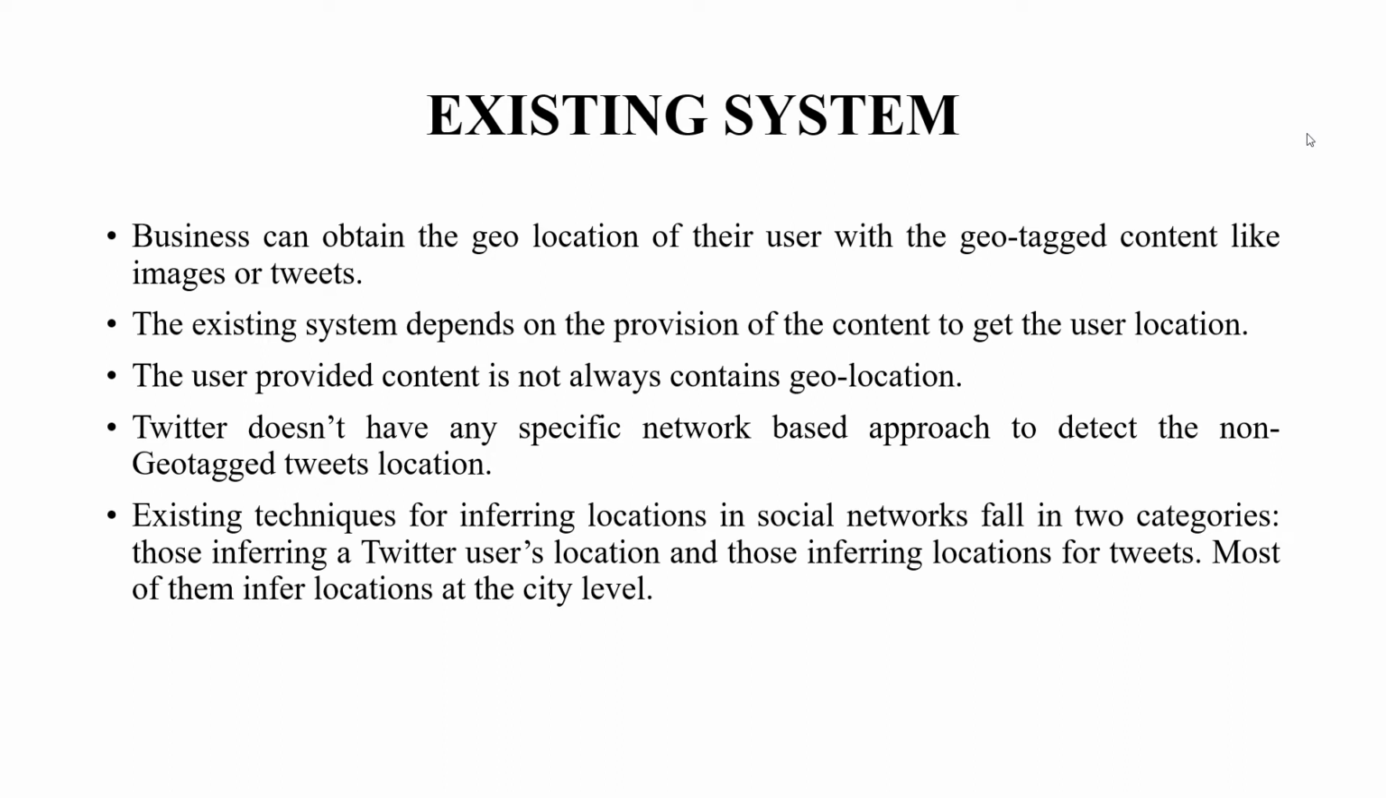This is the existing system. In the existing system, they can't find the exact location of the non-geotagged hashtags. Existing techniques for inferring location in social networks fall into two categories: those inferring a Twitter user's location and those inferring location for tweets. Most of them infer location at the city level. So Twitter doesn't have any specific network-based approach to detect the location of non-geotagged tweets.